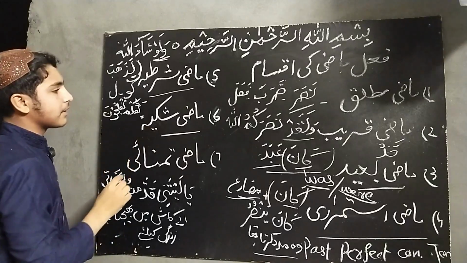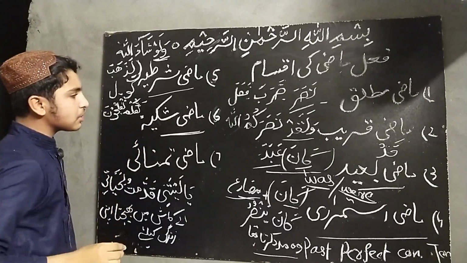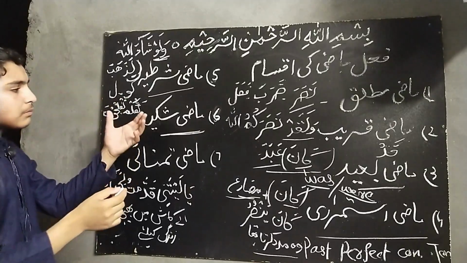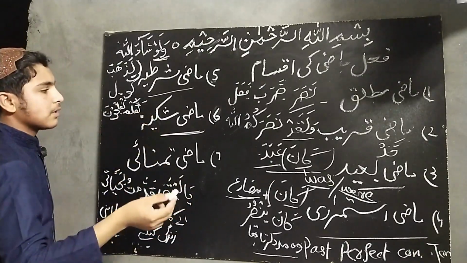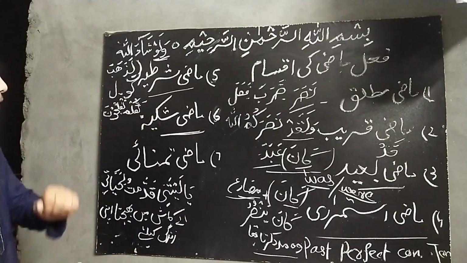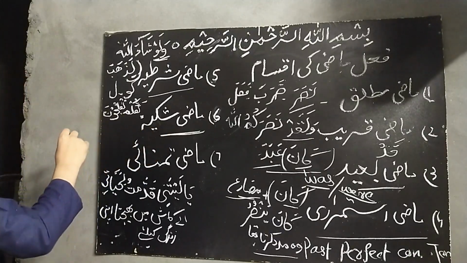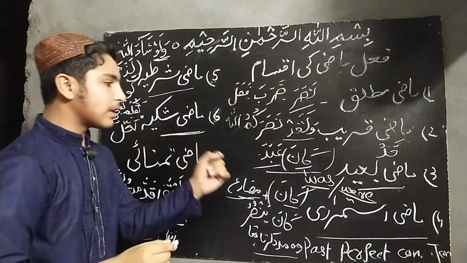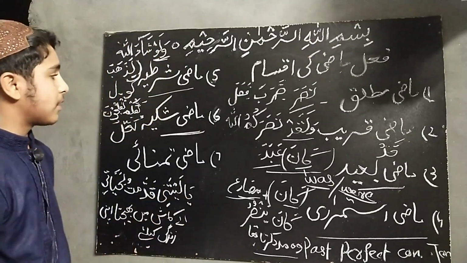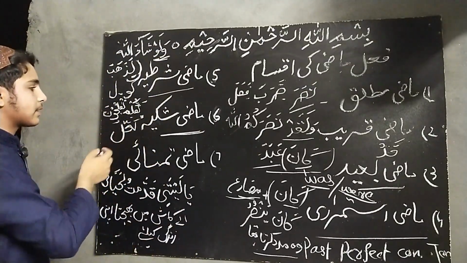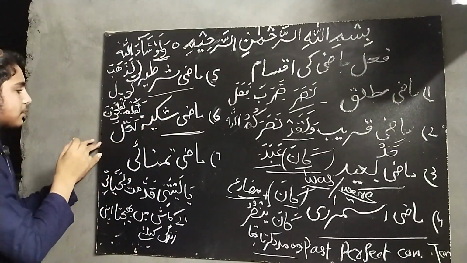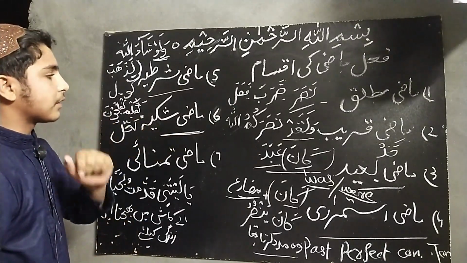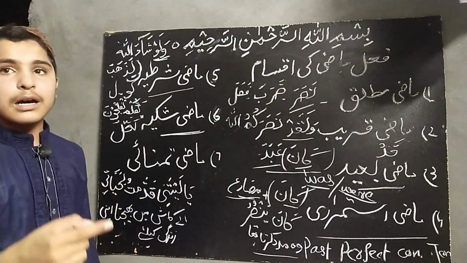The sixth kind is mazi shakiya. Mazi shakiya, in which suspicion has occurred, in which some doubting has occurred. We will know it in Arabic language by la'alla. It is also a nasba harf which we have described in the previous lecture. La'alla, it means that maybe or may. We will identify it in English language by may or maybe.